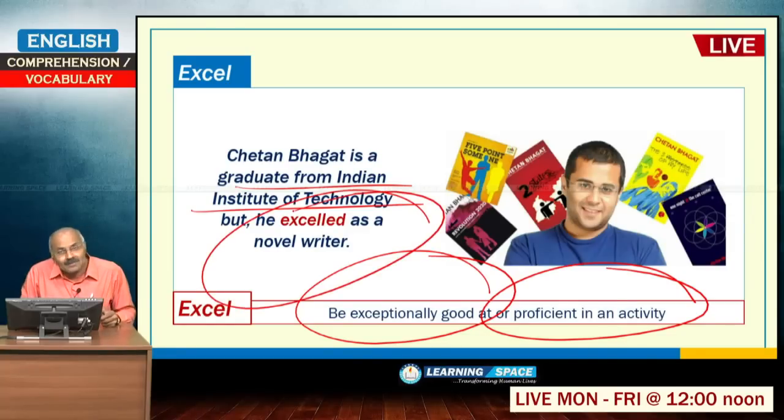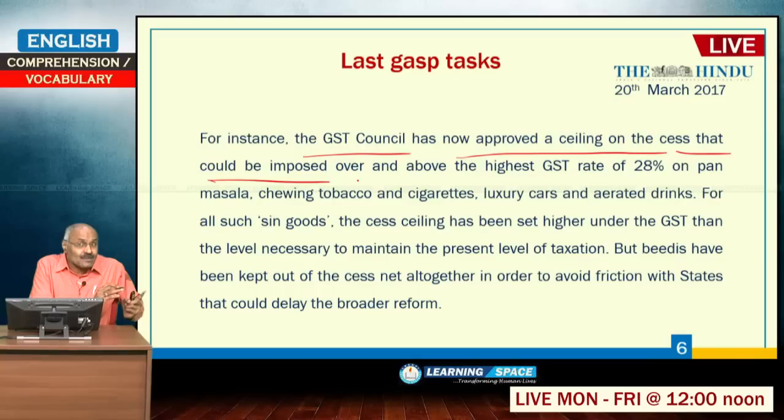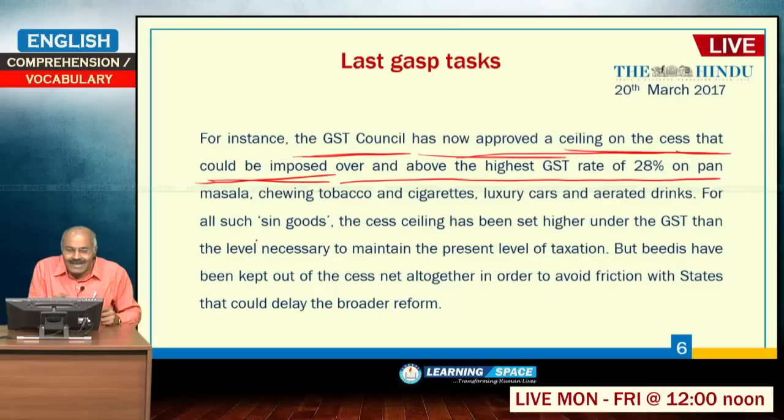For instance, he is explaining, the GST Council has now approved a ceiling on the cess that could be imposed. These things I explained to you already, so I am not spending much time here. The cess could be imposed over and above the highest GST rate of 28% on pan masala, chewing tobacco and cigarettes, luxury cars and aerated drinks.